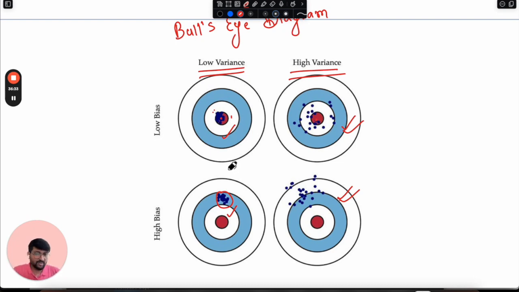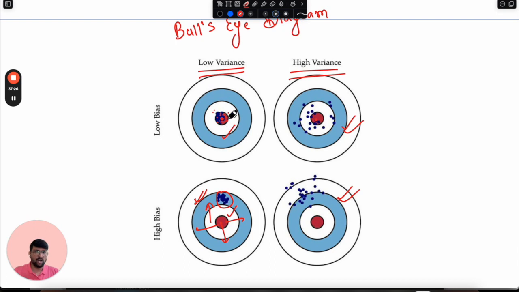This is very interesting because you will not find this in many places, why exactly these two correspond to low bias and high bias. Now when you try to plot a central dot in this position, you will quickly find that your predictions are lying all around this dot. Suppose this direction, this direction, or in all directions we have certain kinds of predictions. But here, if you try to plot the central dot, you will quickly find that your predictions are always above, not lying in this direction or this direction, but highly biased towards this direction. It is always lying above this central point. So we can definitely say that this prediction is highly biased towards the above direction.